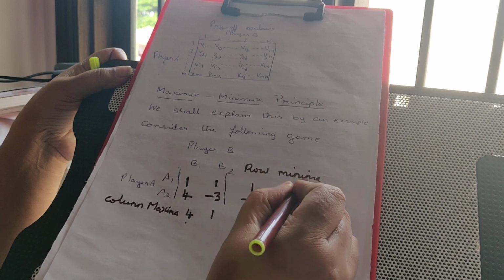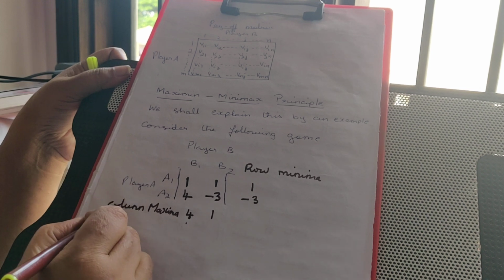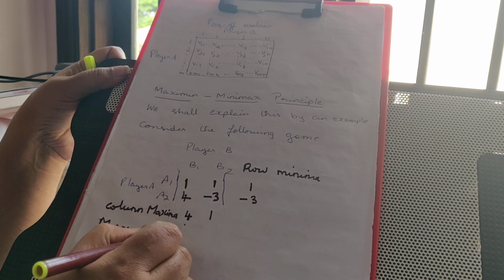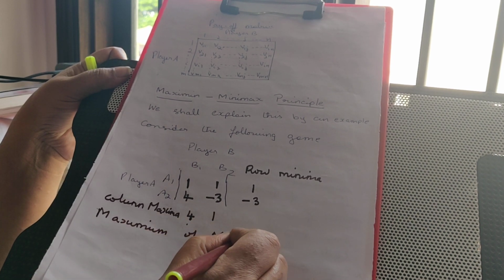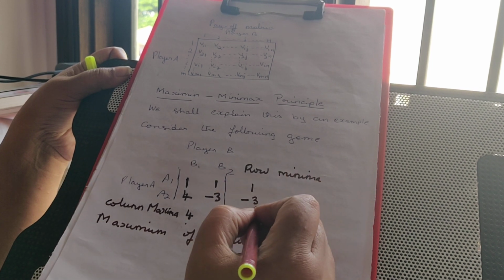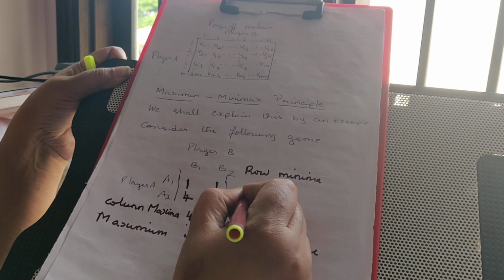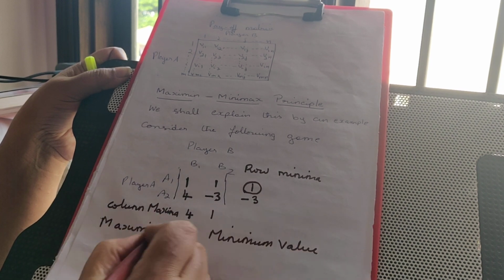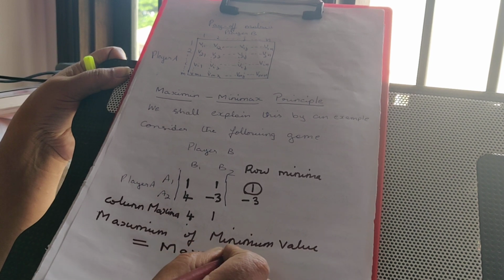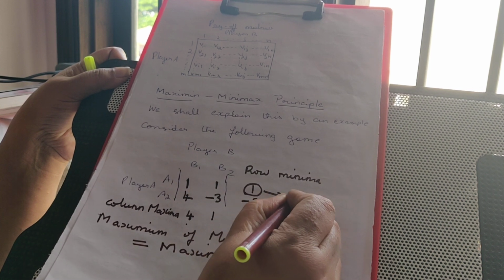Now among the minimum values I am going to choose the highest or the maximum. So I am going to write maximum of minimum value. Among 1 and minus 3, which is the maximum value? So this is the maximum value, and the maximum of the minimum value is given the name maximin. That means maximum of minimum value. So this is called maximin.